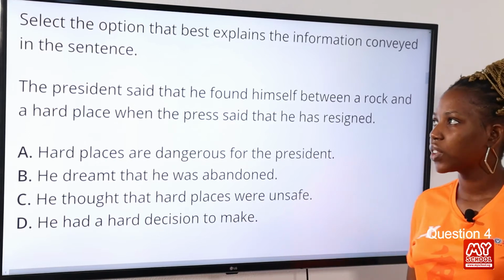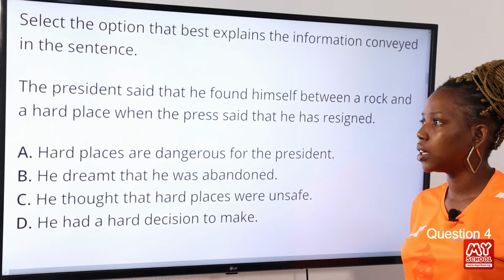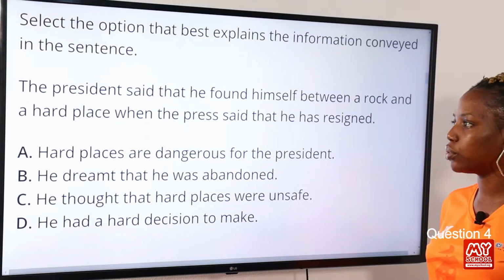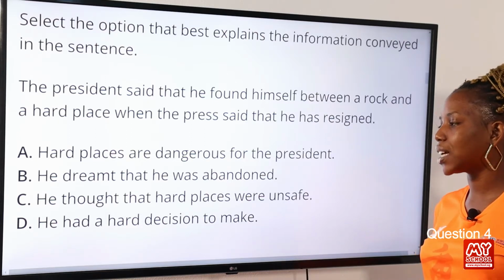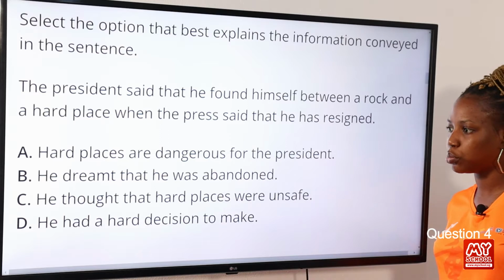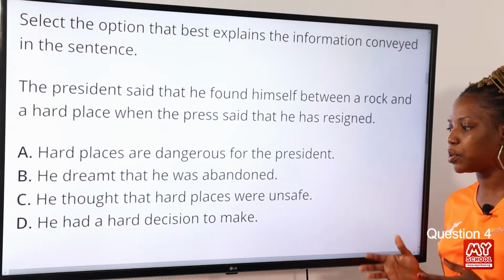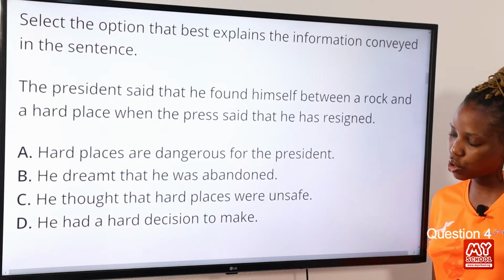Question 4. Select the option that best explains the information conveyed in the sentence. The president said that he found himself between a rock and a hard place when the press said that he has resigned. Option A, hard places are dangerous for the president. Option B, he dreamt that he was abandoned. Option C, he thought that hard places were unsafe. Option D, he had a hard decision to make.